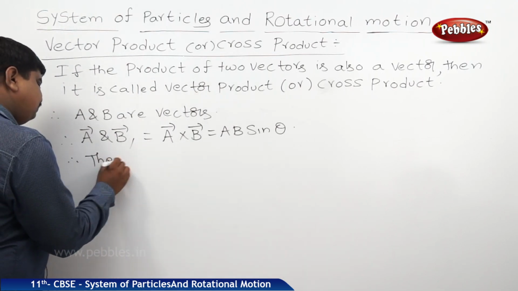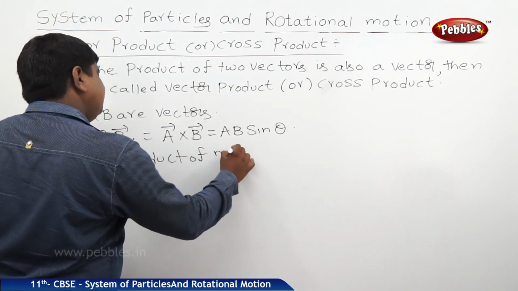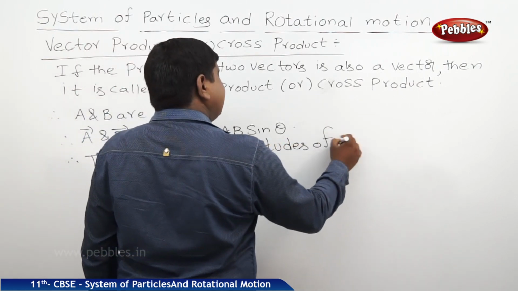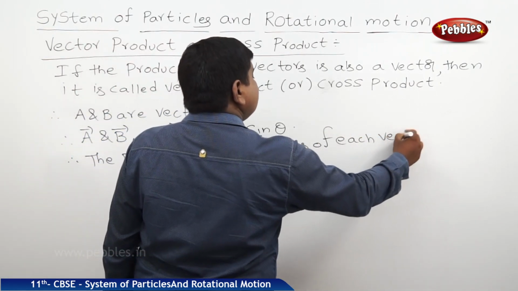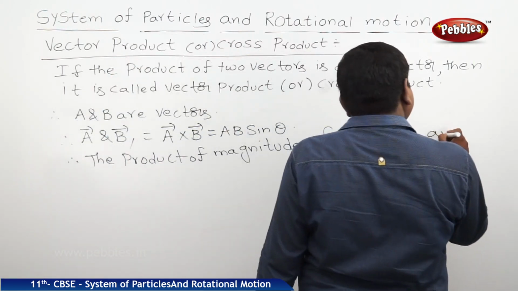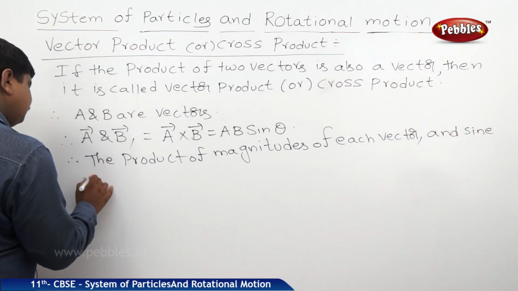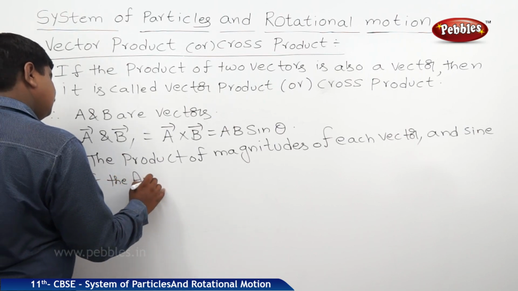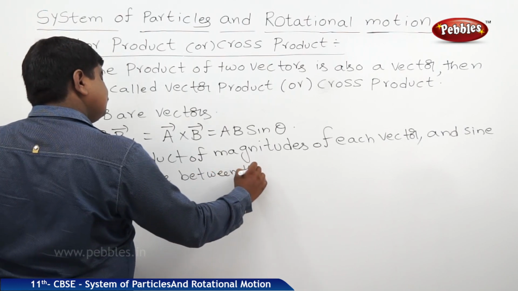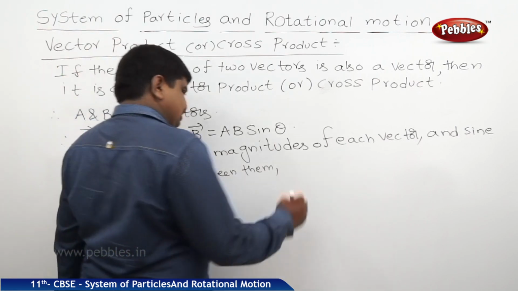So it is the product of the magnitudes of each vector and the sine of the angle between them, when they are projected mutually perpendicular to each other.